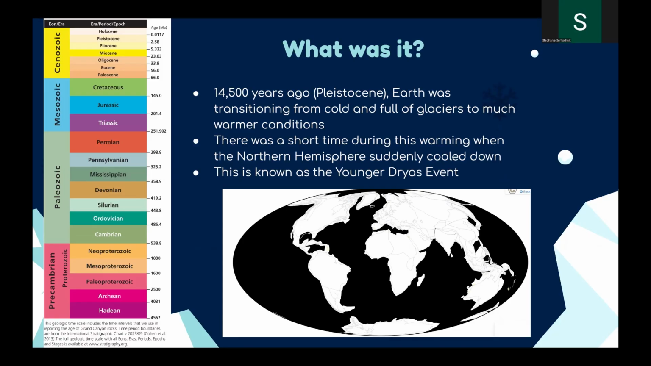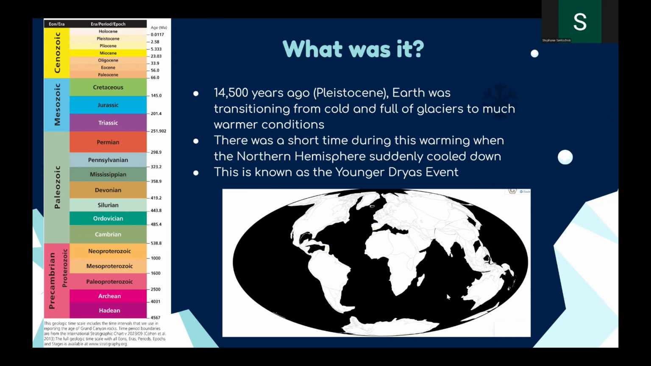So what was it? 14,500 years ago, in a period called the Pleistocene, Earth was transitioning from cold and full of glaciers to much warmer conditions. And during this warming, there was a short time where the northern hemisphere suddenly cooled down. And this is known as the Younger Dryas event.